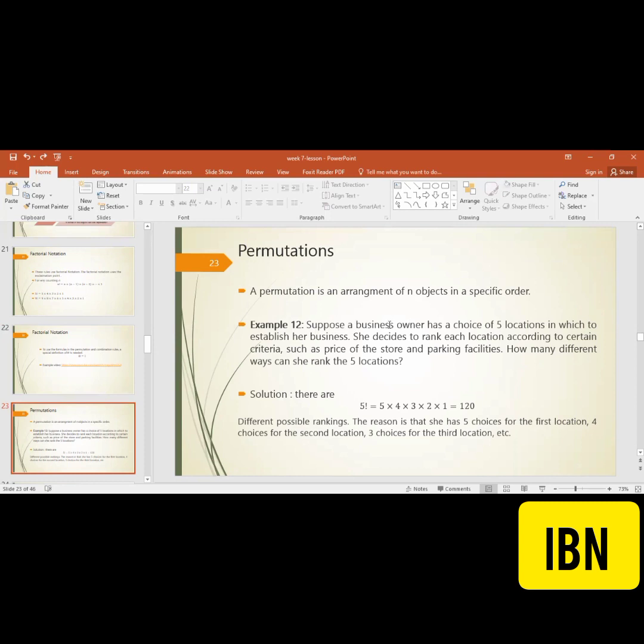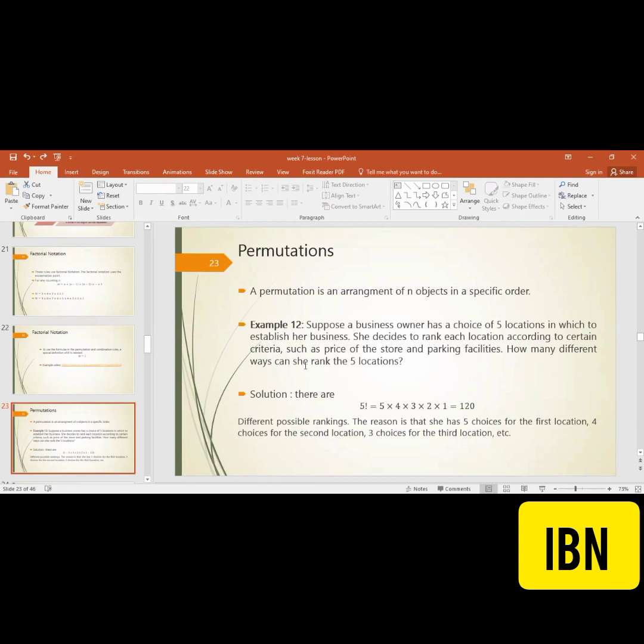Suppose a business owner has a choice of 5 locations in which to establish her business. She decides to rank each location according to certain criteria, such as the price of the store, parking facilities, and there can be so many other things which she has to consider.